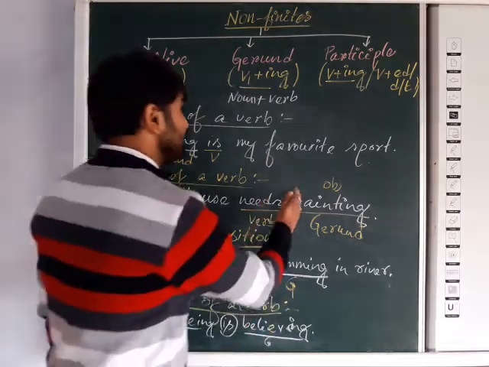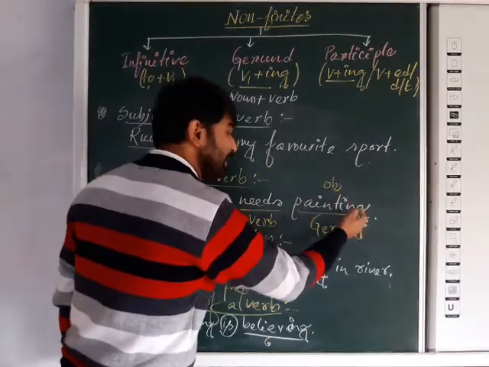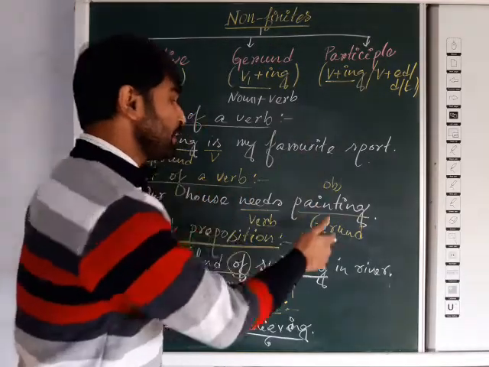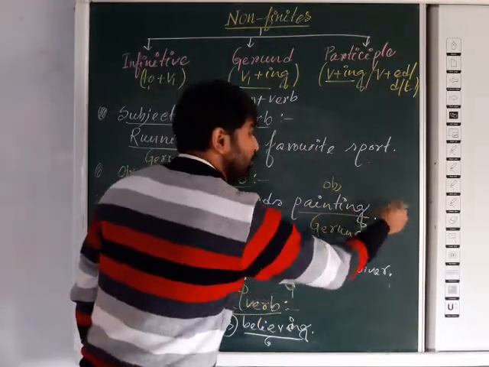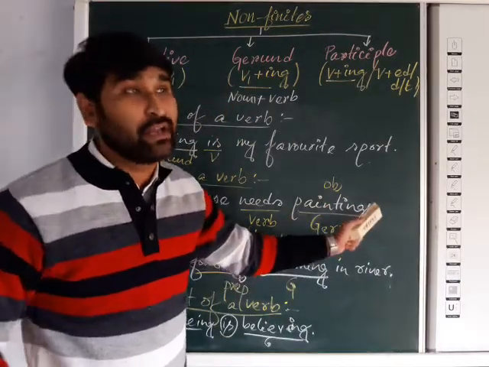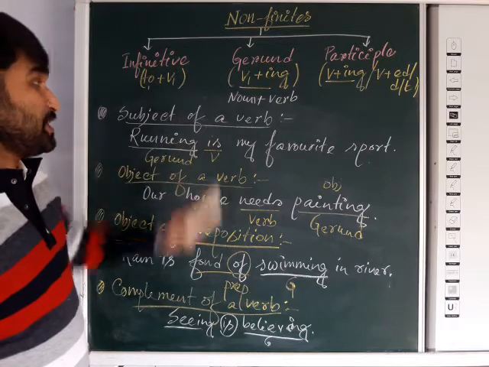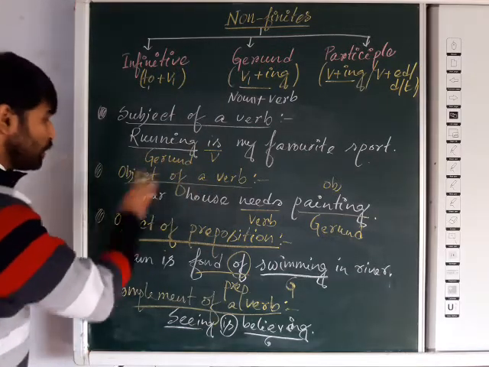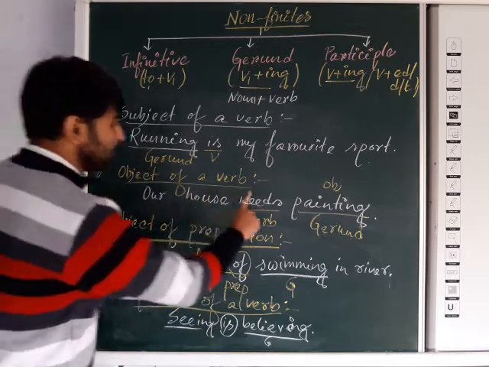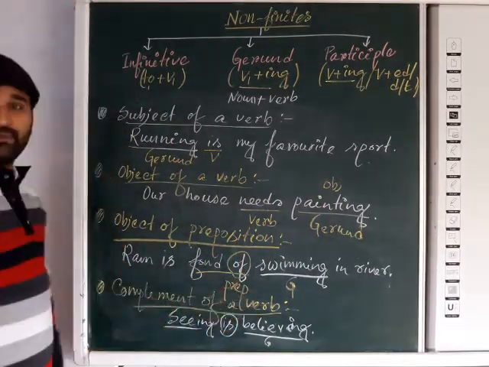And mind it, a gerund is itself a noun. So never ever will a noun be added with the ing form if it is a gerund, because a gerund itself is a noun. After a noun, never ever will a noun come again. So in that way we may use a gerund in four different ways: subject of a verb, object of a verb, object of a preposition, complement of a verb. Sometimes in front of the verb, sometimes after the verb, sometimes after the preposition, sometimes as a complement of a verb.